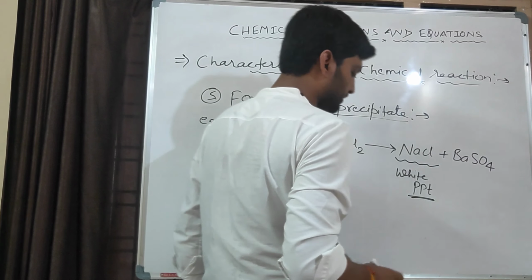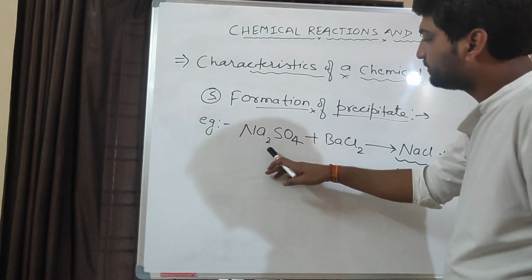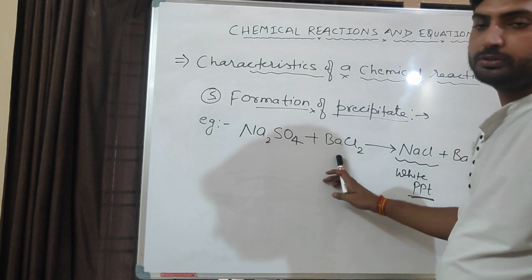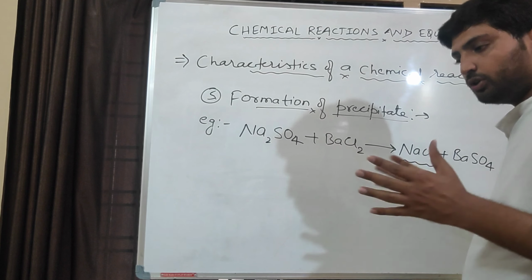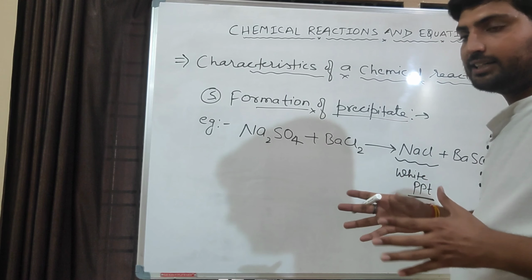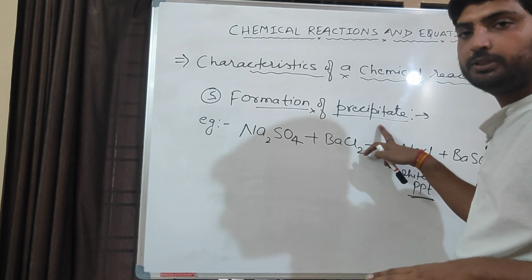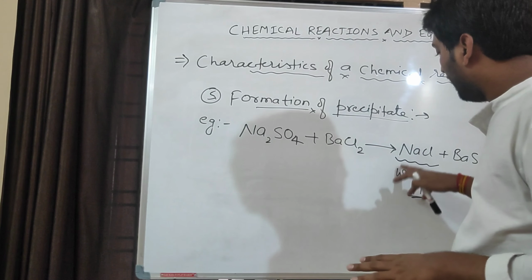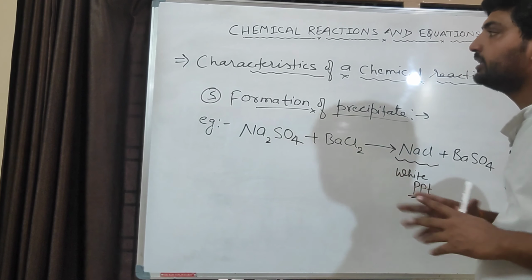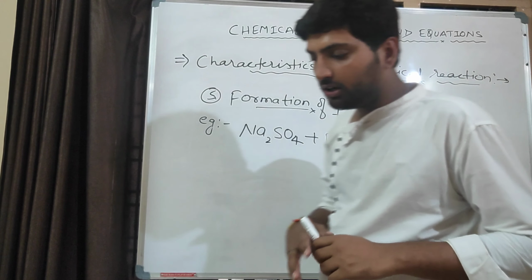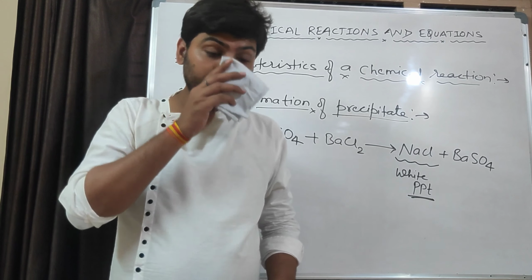This represents precipitate. Okay, so what happens when we mix Na2SO4 into a solution of BaCl2? NaCl plus BaSO4 is formed. A solution is formed, but in that, the precipitate will settle down at the bottom of the beaker. And what is the color of that precipitate? It is white in color. Okay, these five were the characteristics of a chemical reaction, or we can call them evidence for a chemical reaction.